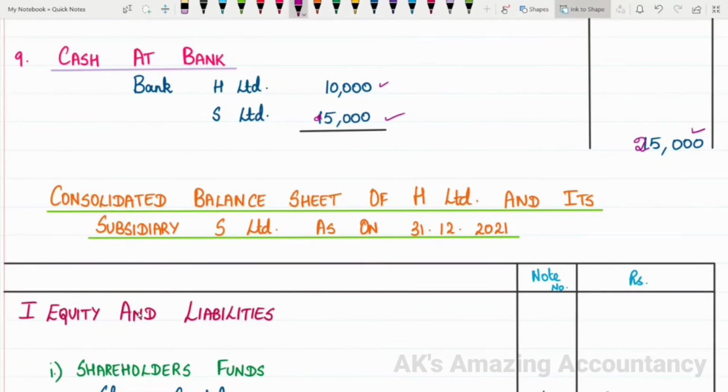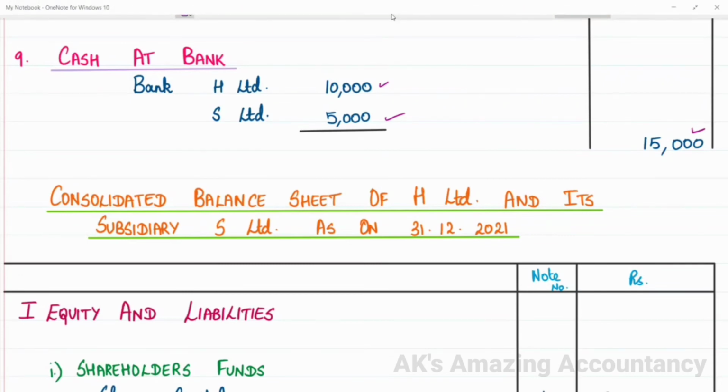This is only 5,000. So it is going to be 10,000 plus 5,000, which will become 15,000. So that will be the total of cash at bank. Okay. Now we have prepared all the notes starting from note 1 to note 9.